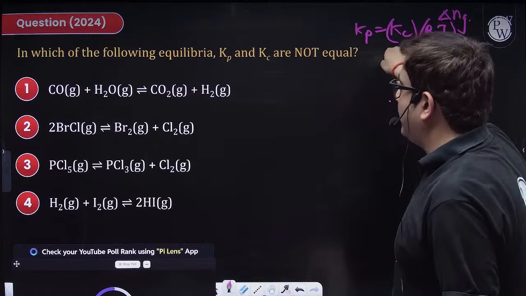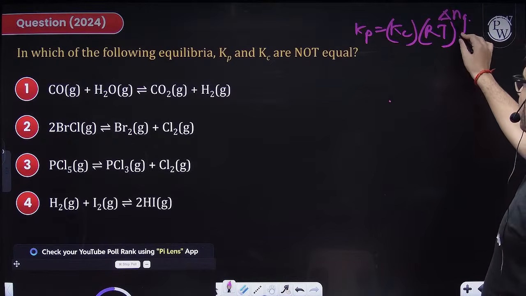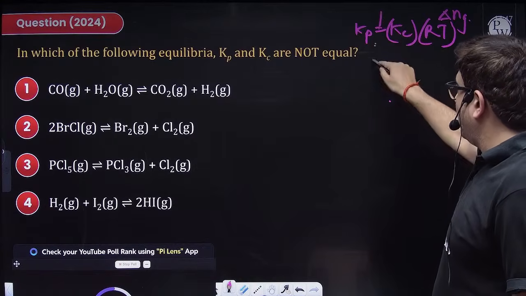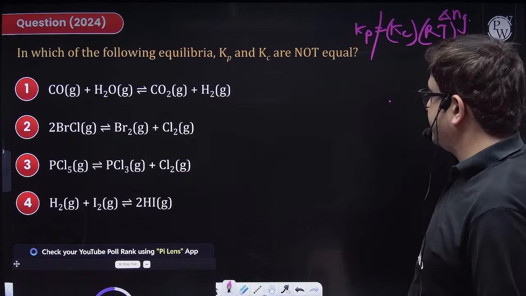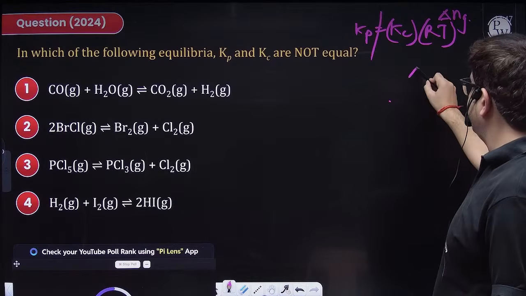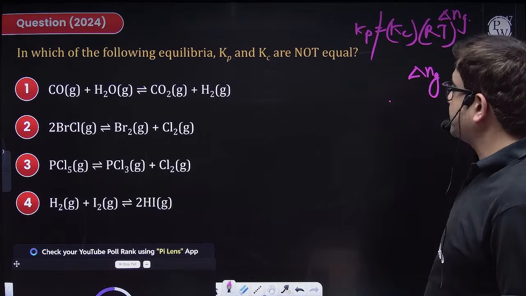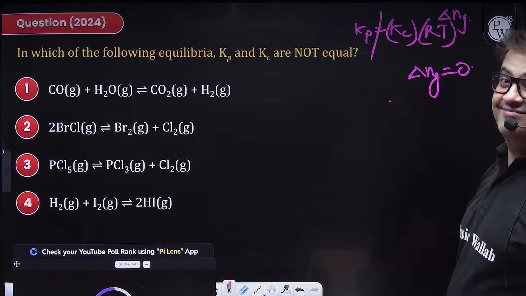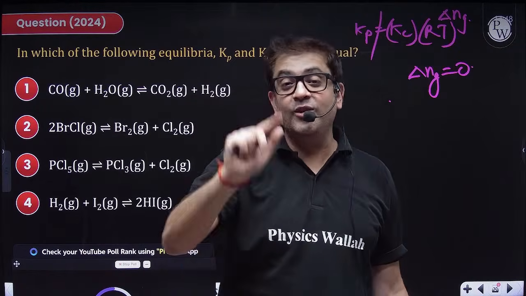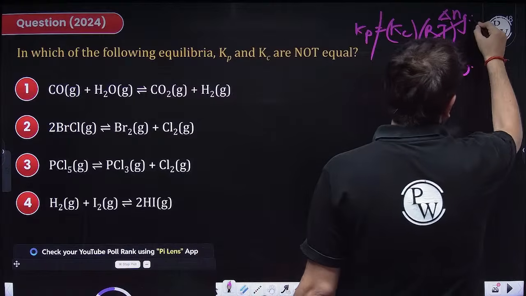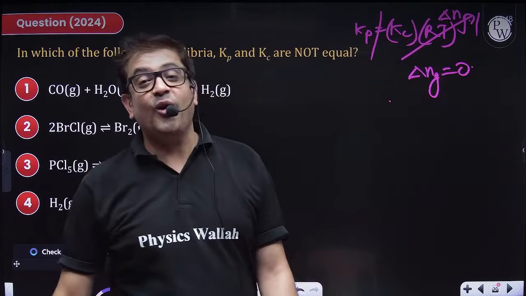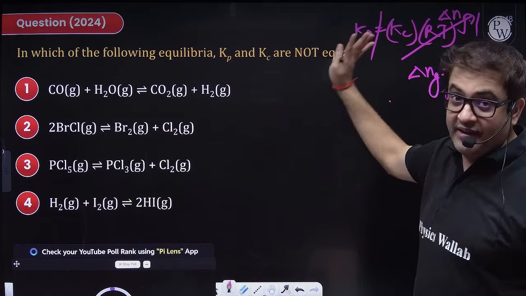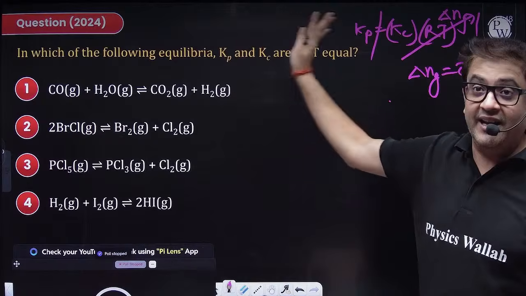So when they cannot be equal, if delta Ng is 0, then anything raised to power 0 will be 1. So this complete thing will become 1. So if you want them to be equal, delta Ng has to be 0. So if I do not want them to be equal, then I do not want delta Ng to be 0.